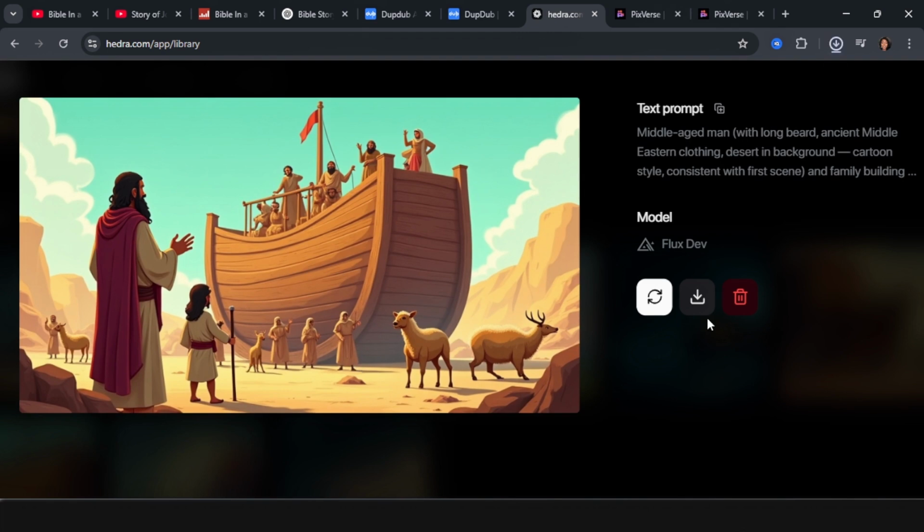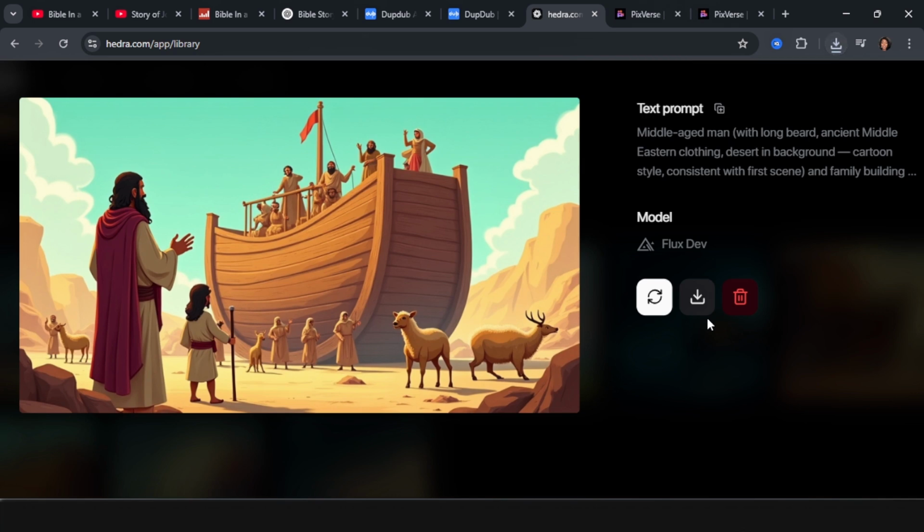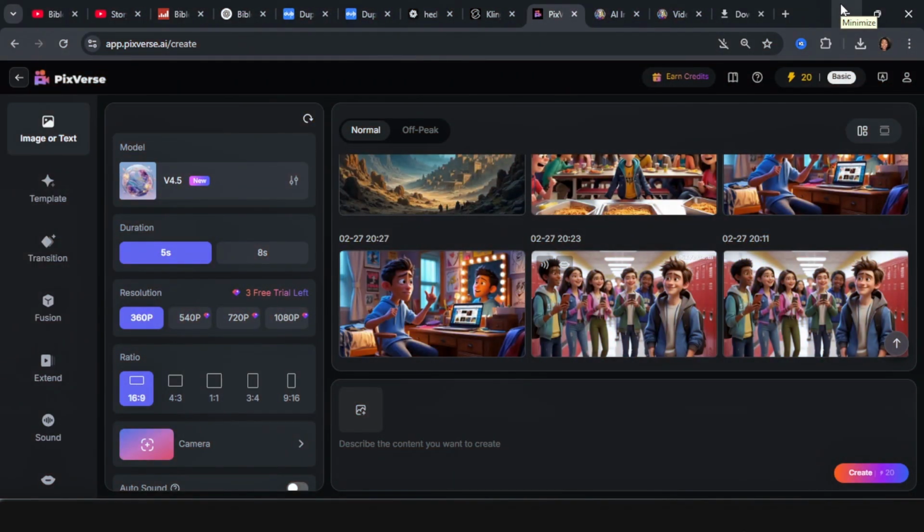Now, this is exactly how we're going to do it, and we're going to do the same thing for the other scenes. In order to save time, I'm going to do this off camera, and we're going to head to the next step. So we have finished creating our images and downloading them. The next thing is we want to start animating these images.